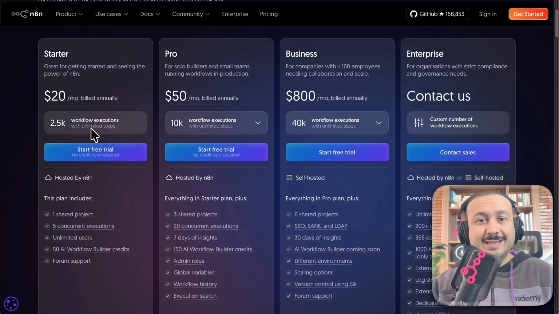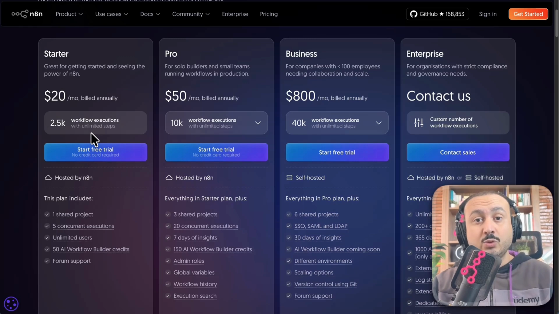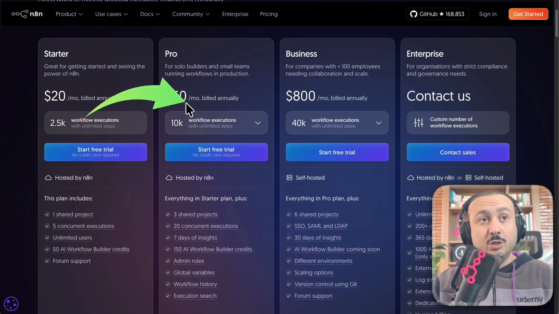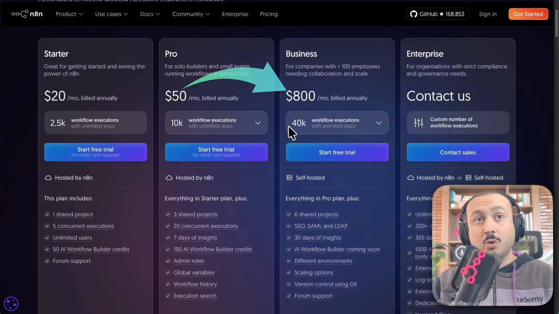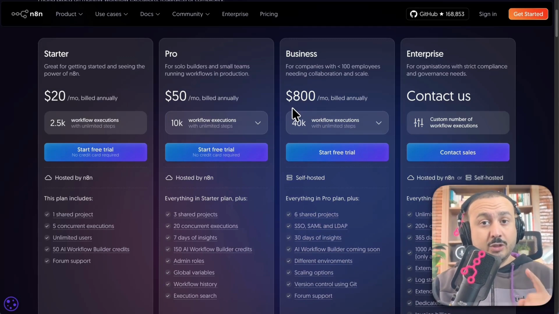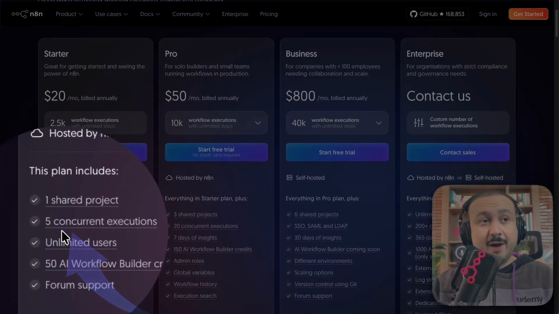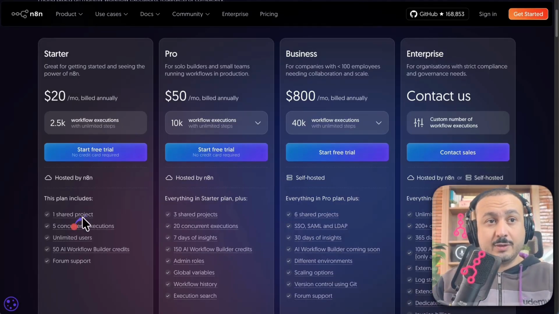Especially if you are a freelancer or an entrepreneur, you execute a lot of workflows. We use the workflow so that it works for us, so that it automates. And 2,500 per month is very little. If you exceed 2,500, you have to move to the next package. So we're talking about $50 and even more, up to $800. And that's a bit high. Not to mention that here we are limited to 5 active workflows simultaneously per month, and that's not much. If we want to go up to 20, then we will have to pay a lot more.